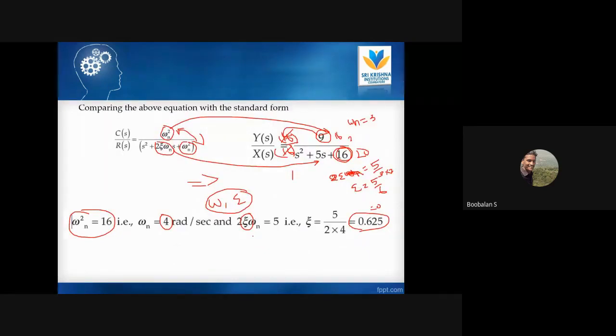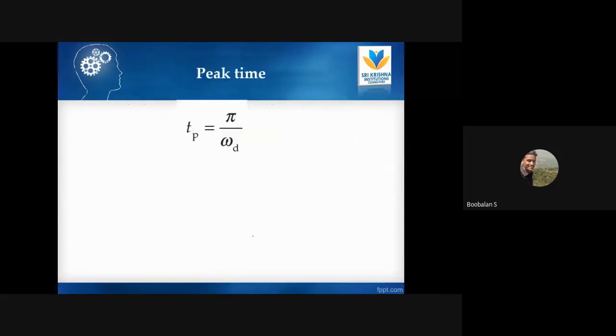Once you are able to find out omega n and epsilon, you could easily find out your peak time and rise time. To recall once again, the formula for omega d is omega n square root of 1 minus epsilon square. So here also I have got epsilon and omega n. If you find these, you can find omega d. Then just substitute and you can easily find out the peak time. In the same way, rise time, and then peak time.